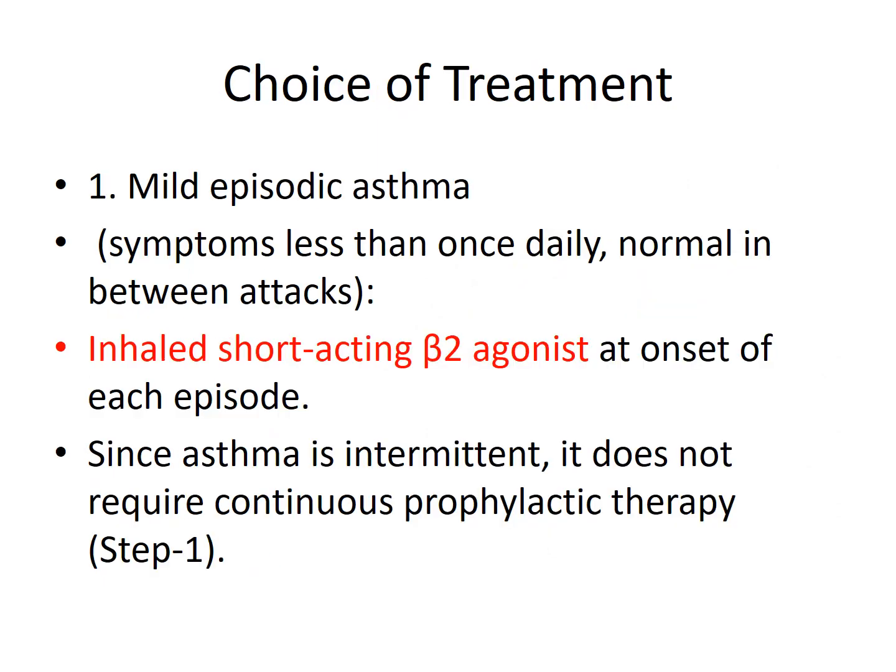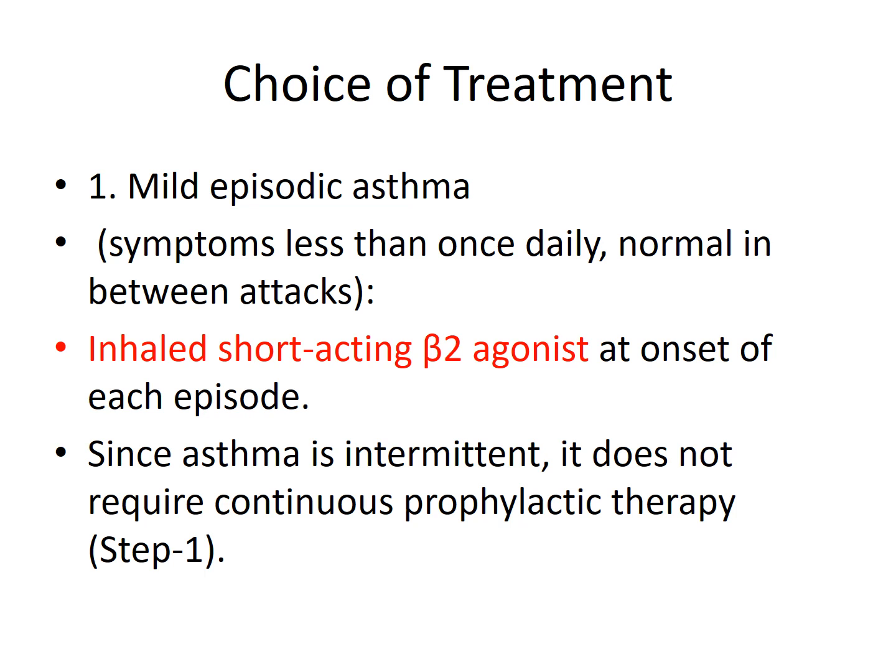Now moving towards the treatment depending upon the type of asthma. What will be the choice of treatment? We will see firstly mild episodic asthma. What is mild episodic asthma? The symptoms are less, and there will be only an occasional attack of asthma, and in between the attacks the patient is totally normal.